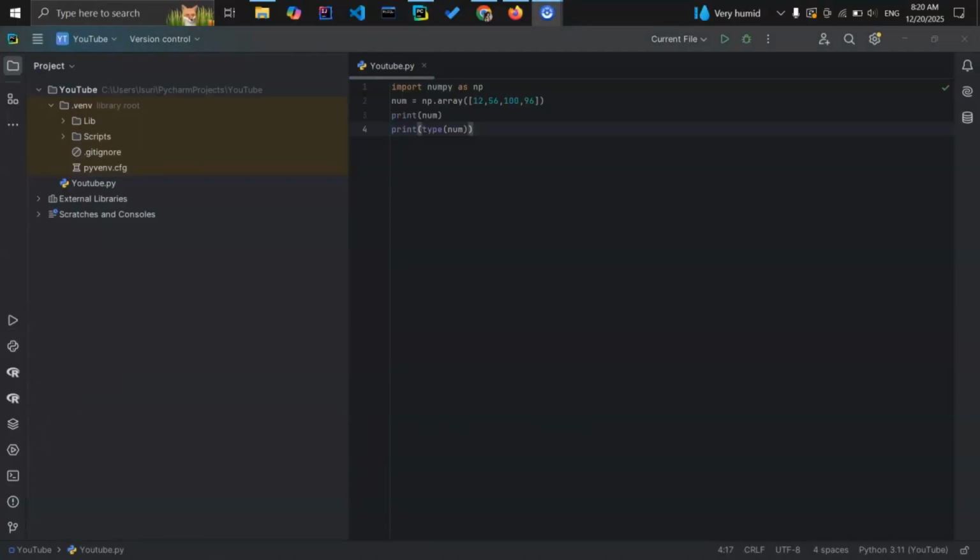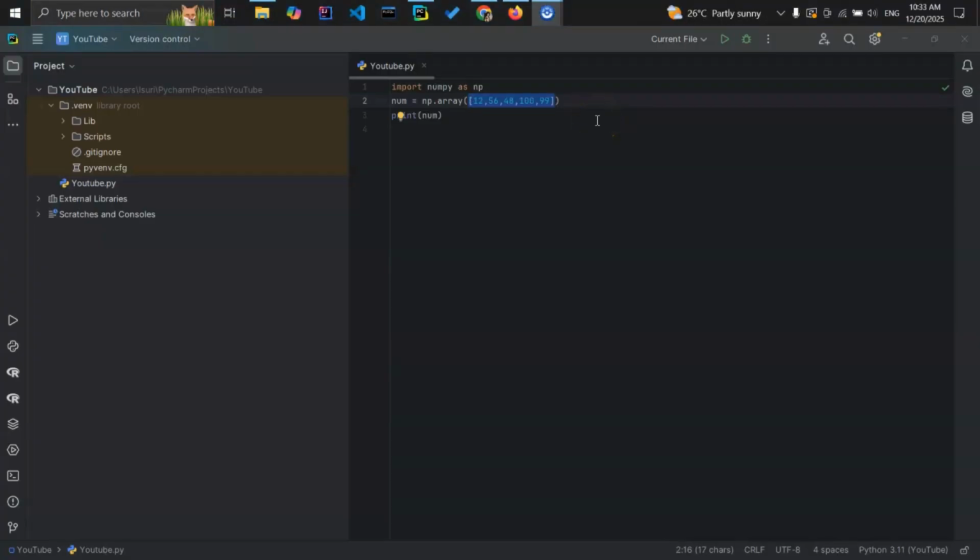Dimensions in arrays. A dimension in an array is one level of array depth. It means nested arrays. Let's see. You can't see any tuple or list. It has a single element, right? If an ndarray has one element, it is called a zero-dimensional array, right?